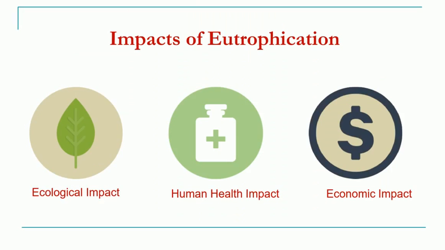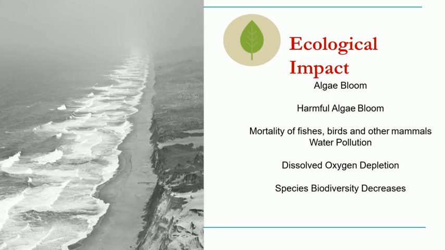Now we come to the impact of eutrophication. Why is eutrophication so serious? There are ecological impacts, human health impacts, as well as economic impacts. So what is the ecological impact? First of all, an algal bloom is formed, so that the entire aquatic ecosystem will be converted into wastewater. There could be harmful algae as well that will result in the mortality of fishes, birds and other mammals present in those aquatic bodies. This will result in water pollution as well.